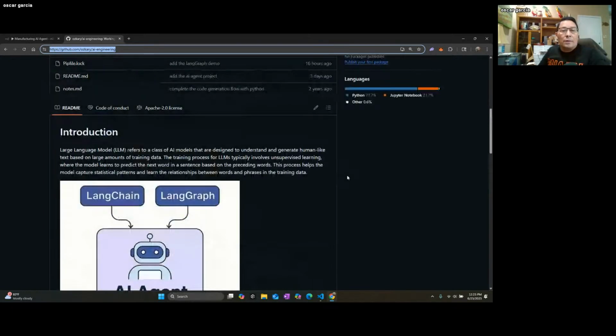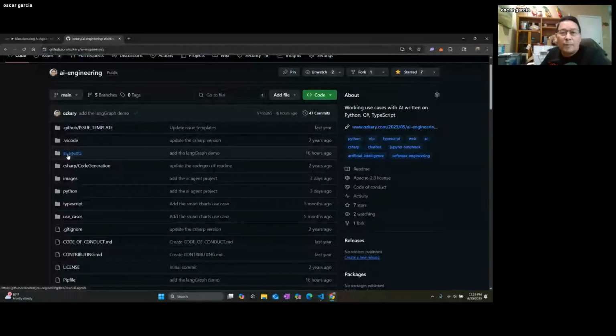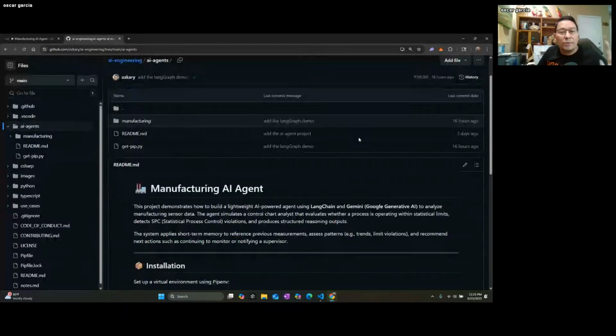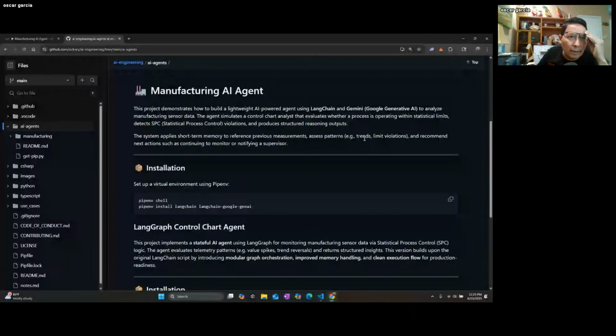So this is the AI agent folder. We continue to grow this project, so please follow the project. Just give it a star, and we'll continue to grow it and add additional stuff to it. So this is the stuff we're going to look at right now that we can find in this repo. So let's go ahead and take a look at the actual code now.